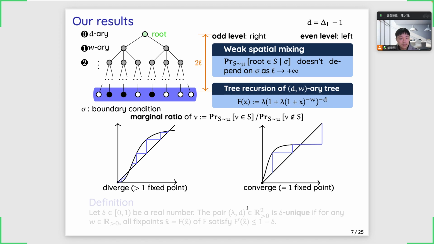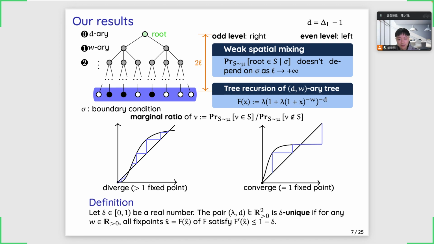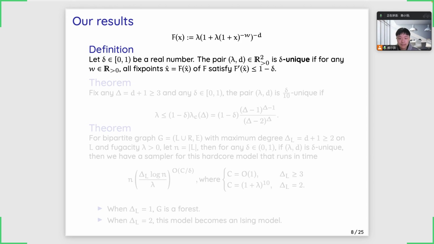So it is natural for us to define the following notion of delta uniqueness for this model. It requires the first derivative of the recursion to be smaller than 1 minus delta at the fixed point. The small delta here is used to control the convergence speed. We let W be arbitrary since we want to remove the degree bound on the odd levels. Okay, so now we have a precise definition of what it means to be delta unique.